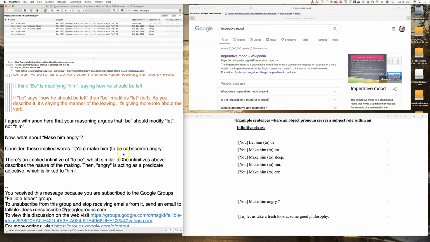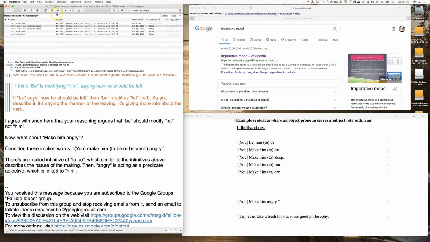Consider these implied words, you make him to be or become angry. Now, I'm actually unclear whether Kate means you make him to be angry, or whether with the become, there's supposed to be another to here in her mind that she just omitted, or in other words, whether Kate thinks it can be you make him to become angry or you make him become angry. That was a little ambiguous.